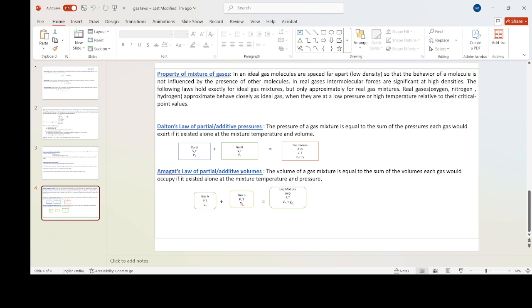Avogadro's law of partial or additive volumes. The volume of a gas mixture is equal to the sum of the volumes each gas would occupy if it existed alone at the mixture temperature and pressure. Gas A and gas B, pressure and temperature same, gas mixture pressure and temperature same, its partial volume Va, partial volume Vb, and total volume is Va plus Vb. This is Avogadro's law. This is the discussion of gas laws.